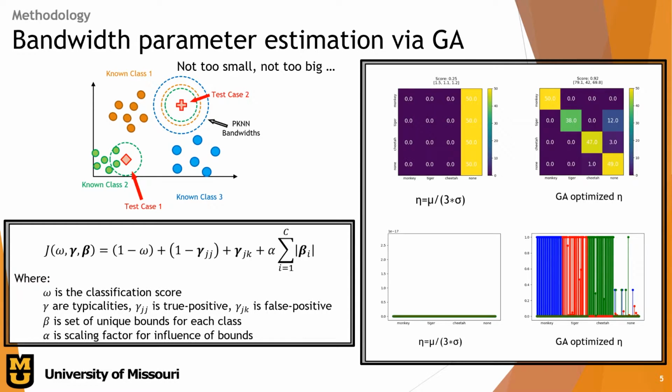We found that without adding the sum of the bounds, our bandwidths got much too large and we weren't able to correctly classify unknown classes. We also introduce here, in the lower right, the typicality stem plots, which plot the typicality scores for each test class to the possible classifications. We can see that the genetic algorithm optimized one scored much better in our confusion matrix and showed a much higher percentage of correct typicality scores.